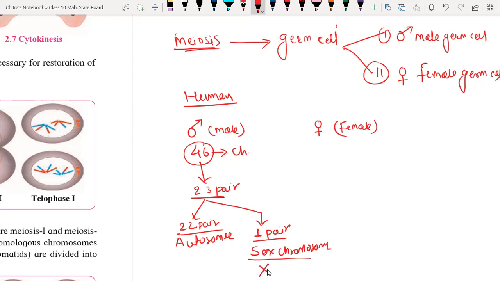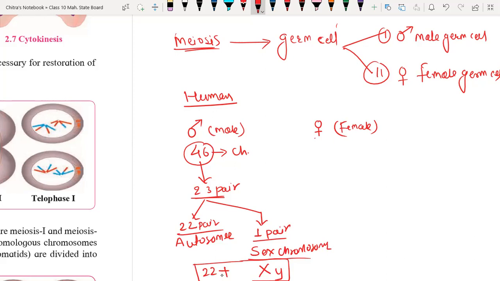One is represented by X, the large one, and the small Y. Along with the 22 pairs, the combination for male germ cell is 22 plus XY.